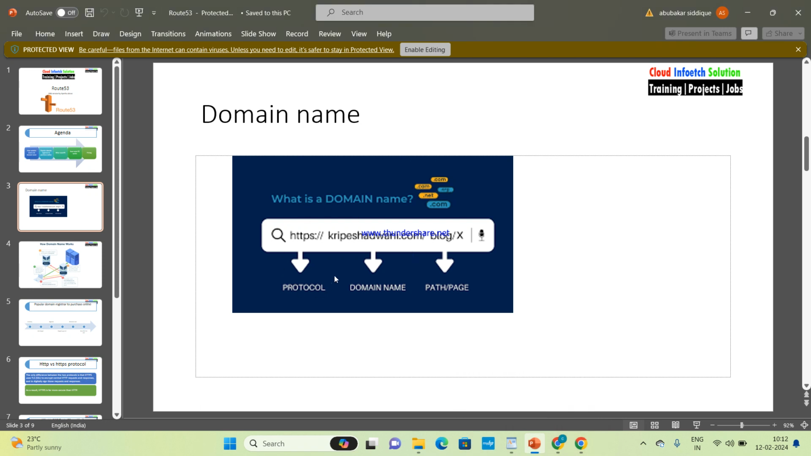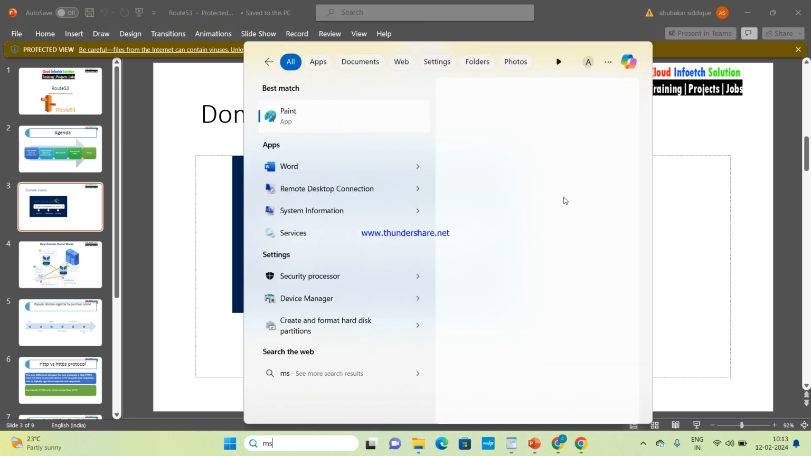Understood what a domain name is? Now, what are the protocols? What is the HTTP protocol? We have used it earlier, right? Hypertext Transfer Protocol. Why do we use HTTP? For browsing. For public browsing.